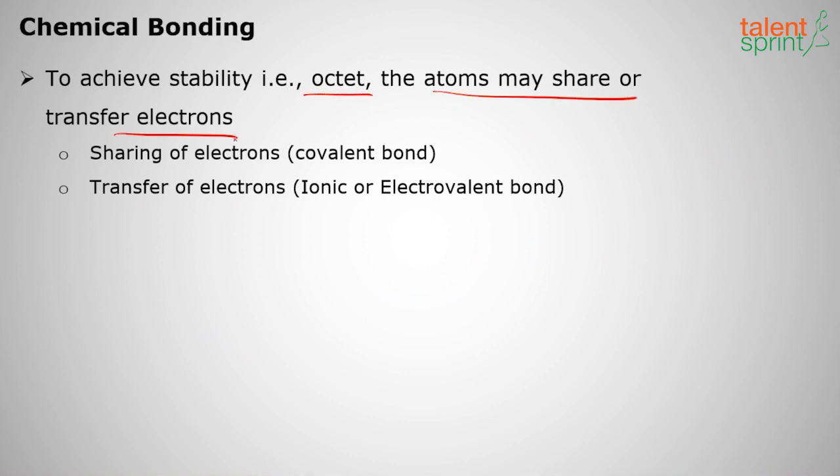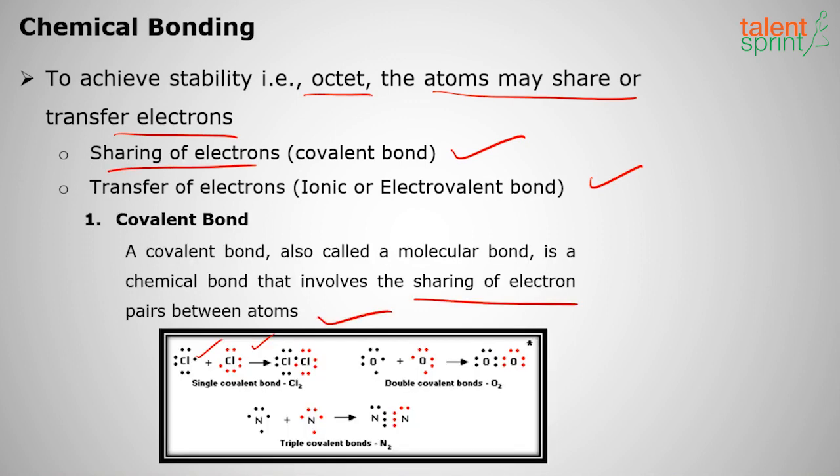So two types of bond formation take place. If it is sharing of electrons, it is called a covalent bond. If it is transfer of electrons, it is called an ionic or electrovalent bond. First we shall see about the covalent bond. Covalent bond means it involves the sharing of electrons.